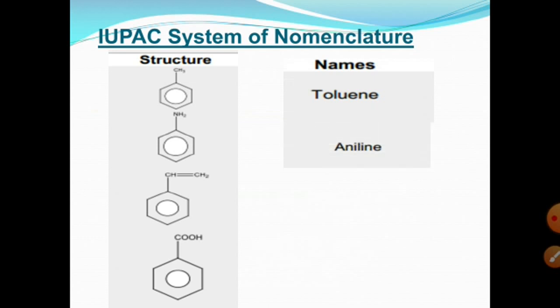If an NH2 group is present on the benzene ring, its name is aniline. If a CH=CH2 group is present, its name is styrene. If a COOH carboxylic acid group is present on the benzene ring, its name is benzoic acid. You should remember and learn all these names, which are used in both the common and IUPAC systems.